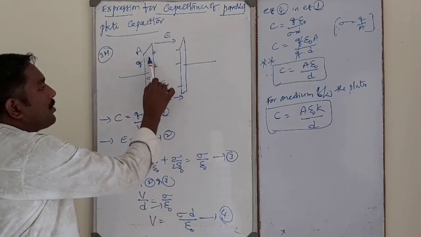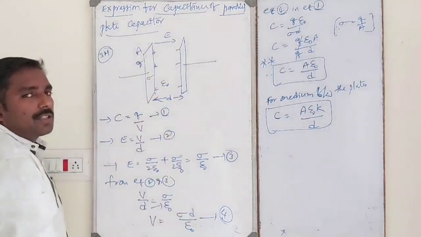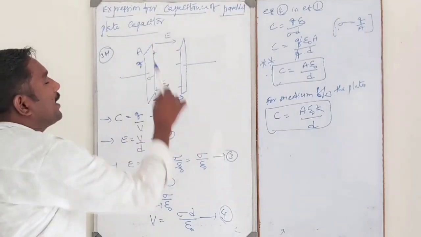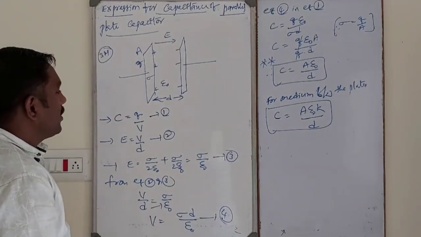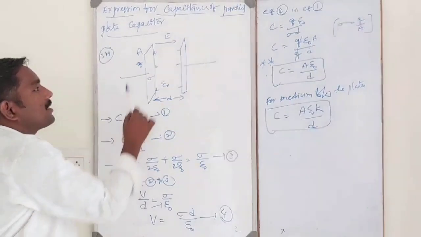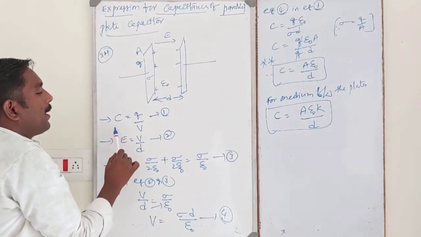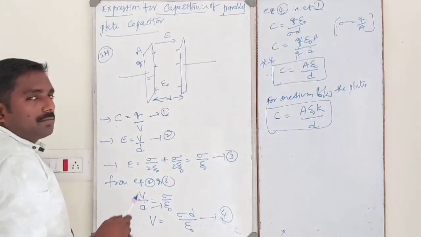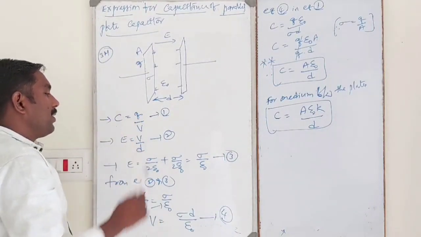This is the positive charge, and the same quantity of negative charge. This is the direction of electric field, positive to negative. The capacitance of the parallel plate capacitor C is equal to Q by V by the definition.